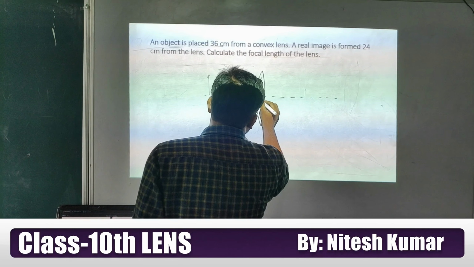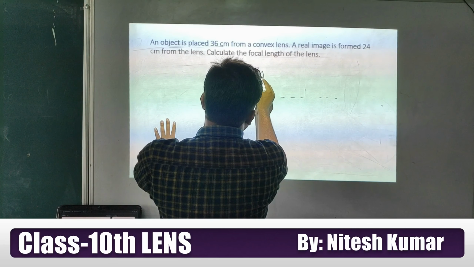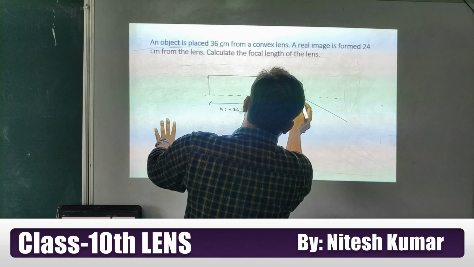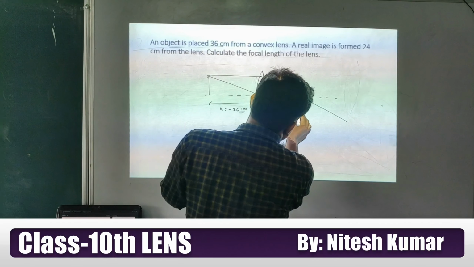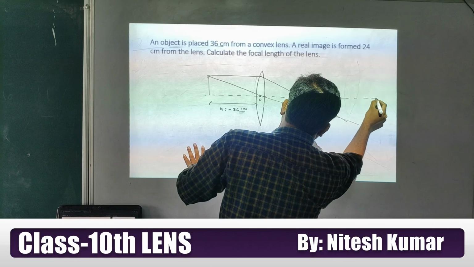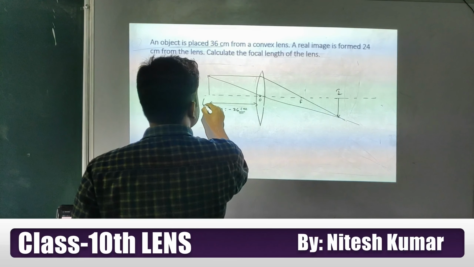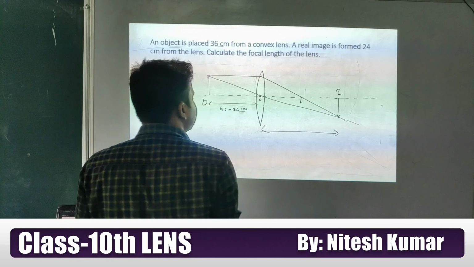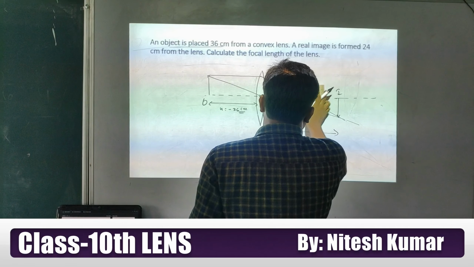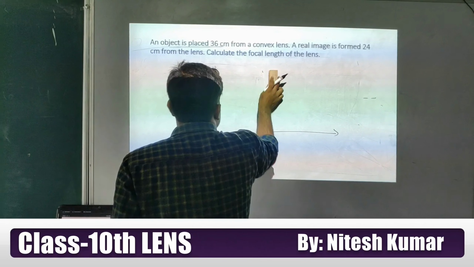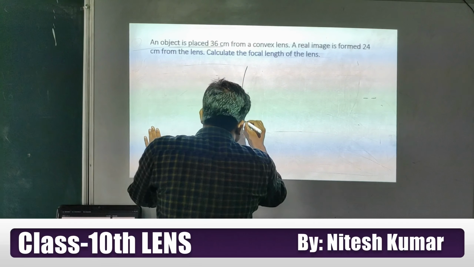Because a real image is forming. A ray coming parallel to the principal axis will pass through the focus, and the image is forming here. Students, the diagram is not looking correct because I took the focus a little bit far. I am drawing the diagram again. Actually, if you use a compass you will get the correct diagram.